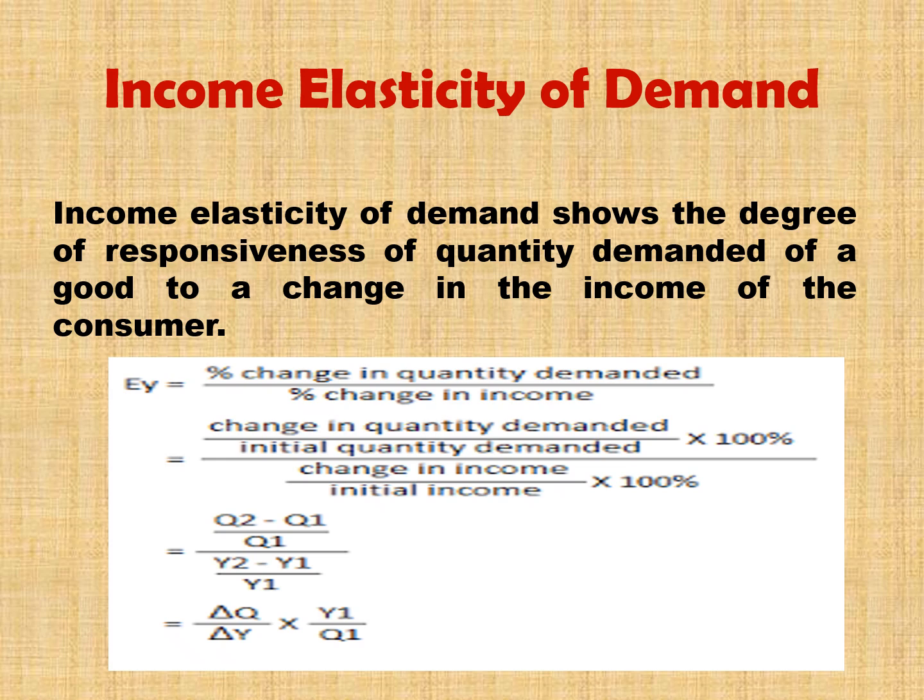Initial income means previous income of the consumer. So then we will get a value. When we divide these both, we will get a value, and depending on that value we can classify which type of elasticity it belongs to. So finally, the formula used to calculate the value is delta Q by delta Y into Y1 divided by Q1.